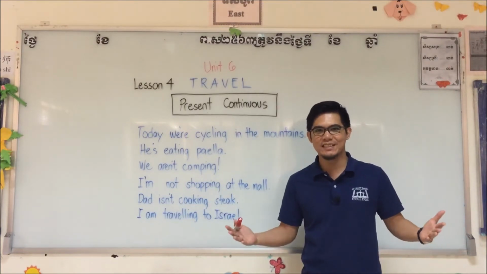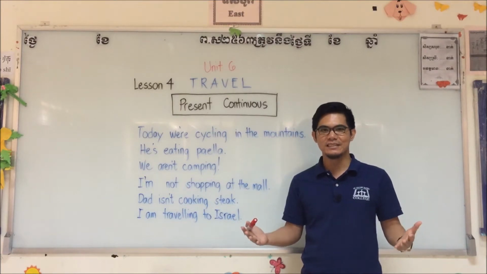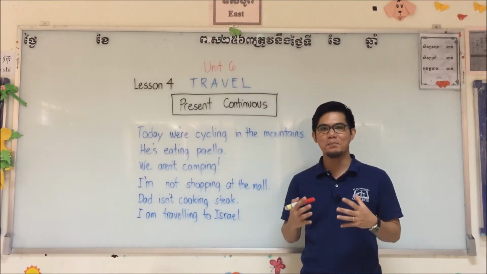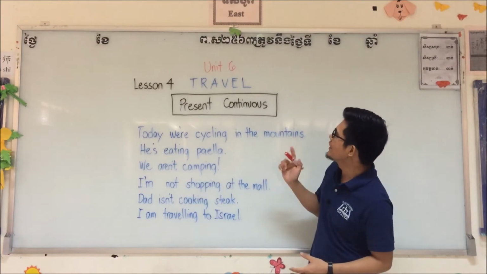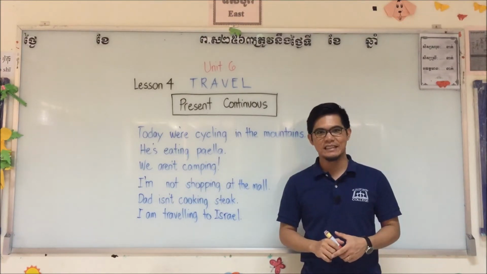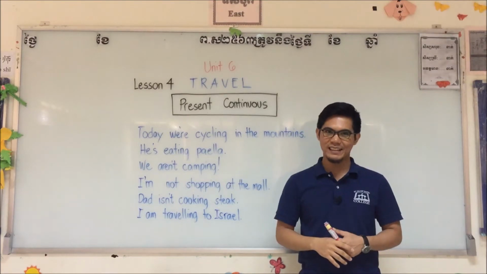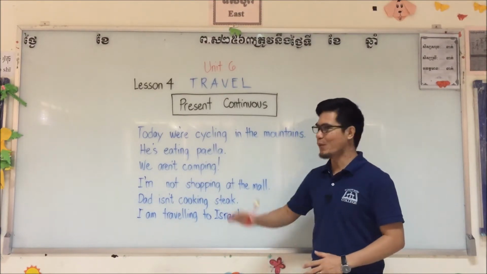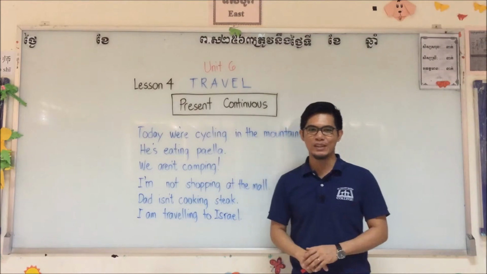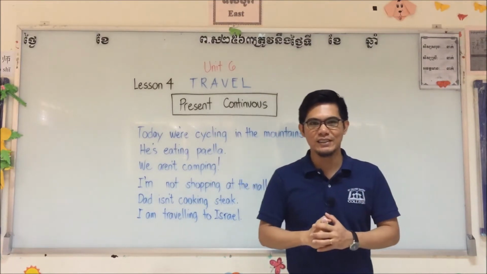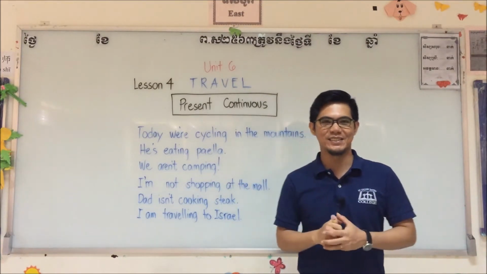For today's lesson, we will learn the final part of our Unit 6. It's our lesson number 4. Are you ready? Alright, before we go to our lesson number 4, let's try to recall our past lessons.